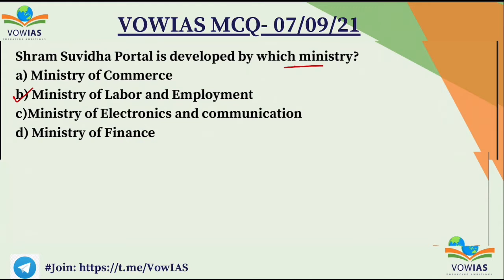The Shram Suvidha portal is the portal launched by Ministry of Labour and Employment in 2014. And this portal, if you see, it was launched for allocating the labour identification number to around 6 lakh units and thus allowing them to file online complaints regarding 16 labour laws which were there back then out of the 44. And the benefits of this Shram Suvidha portal, if you see, it is for the allocation of labour identification number for facilitating the online registration and facilitating the filing of the simplified and self-certified returns by the industry is also done by this Shram Suvidha portal.